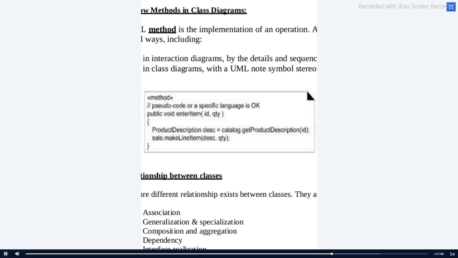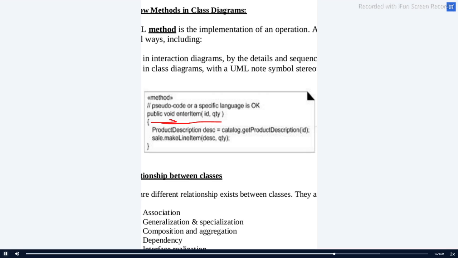I'm just underlining the content. You have to convert this into a method. Kindly convert this into the UML representation.